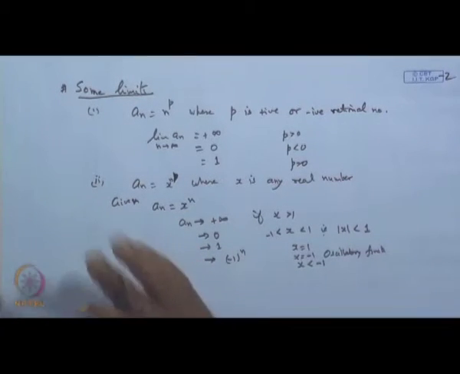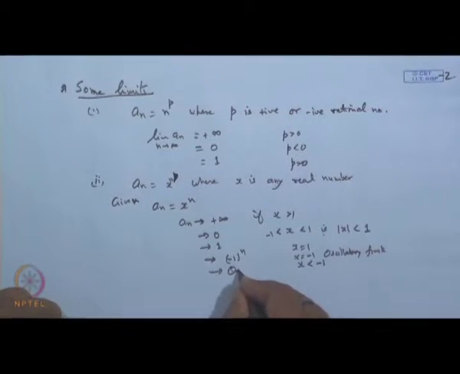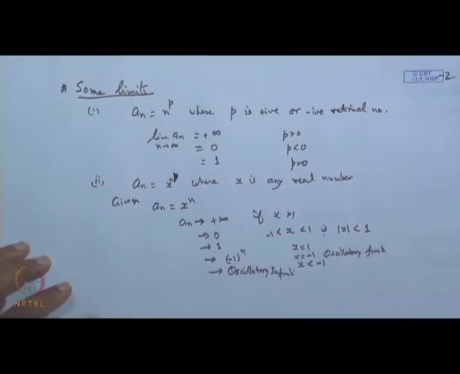So, mod of this thing is bounded, but if x is strictly less than minus 1, then it is oscillatory infinite, is it not? It will go plus infinity, minus infinity. So, we get this. Okay.